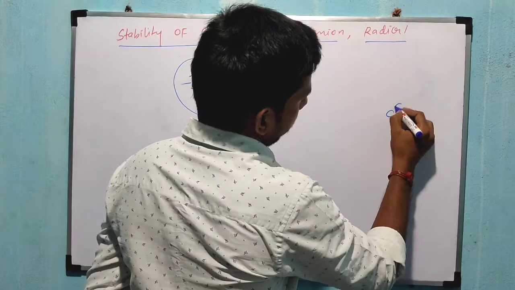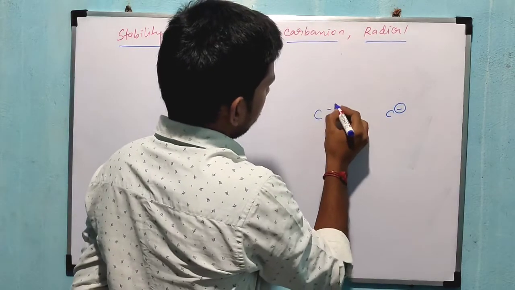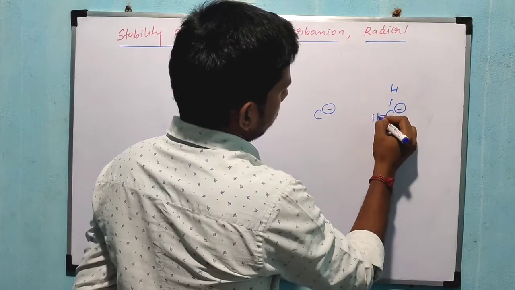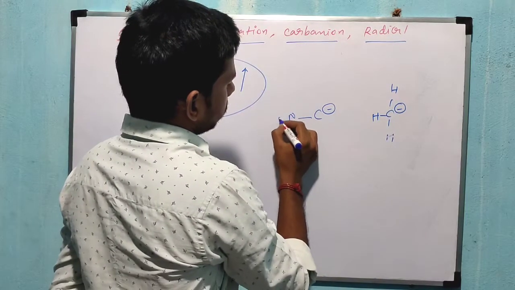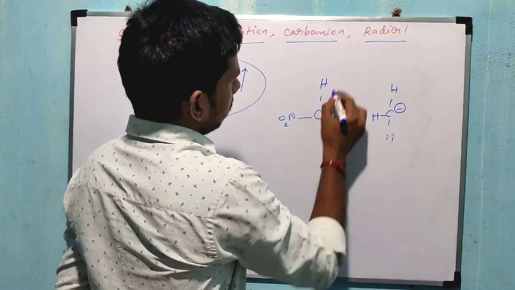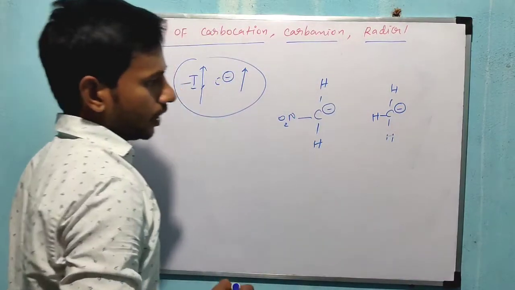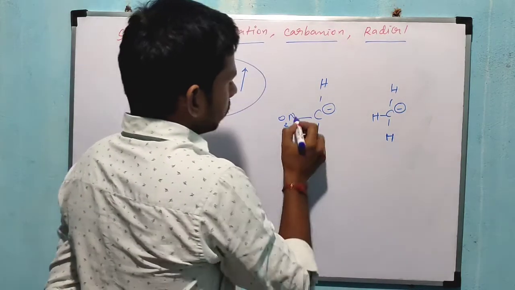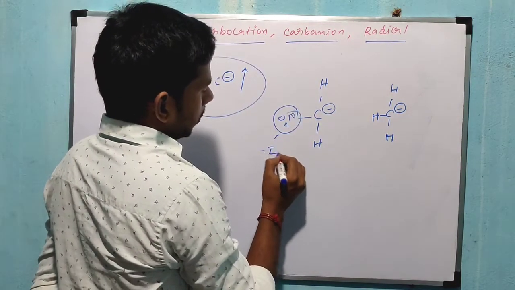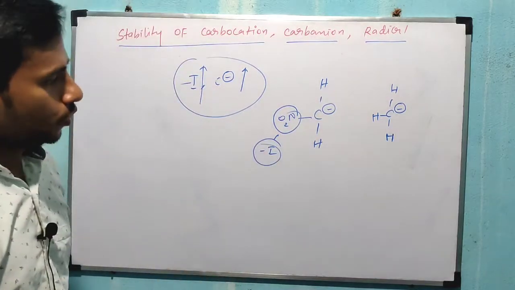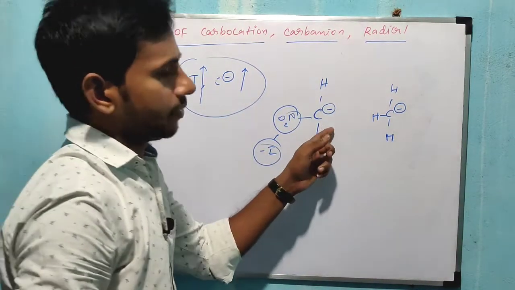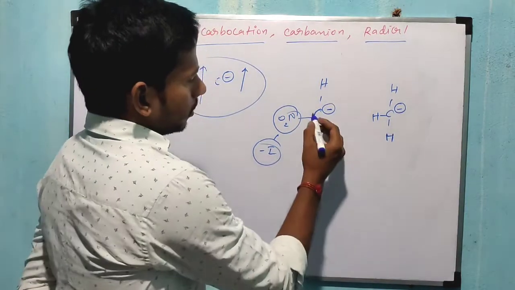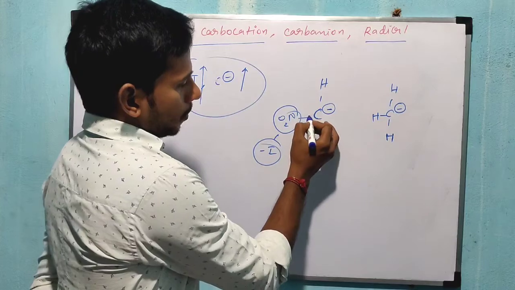Now I'm taking carbanion. Here also one carbanion. Here hydrogen, here hydrogen. Now in this one NO2 is present, and here one hydrogen, right? This NO2 is what we call a minus I group, that means electron withdrawing group. So here carbanion present, here also carbanion. So here electrons are withdrawn from this carbanion,